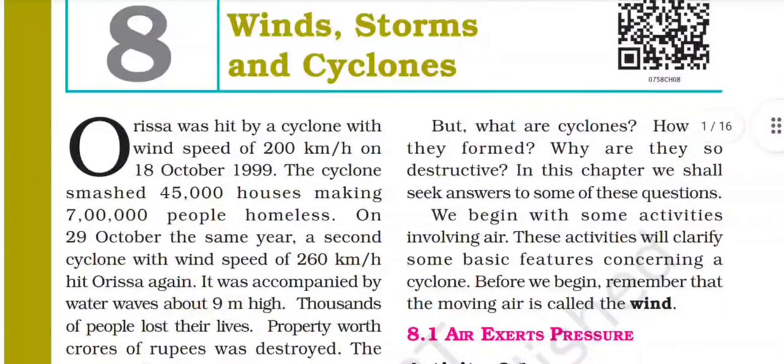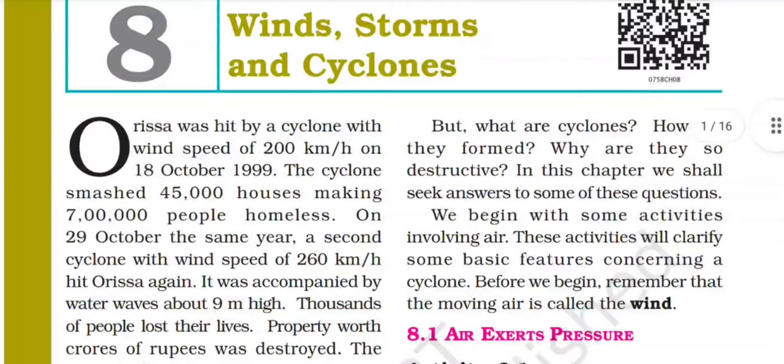Hello everyone, in this video we will learn about lesson 8: wind, storm and cyclone. Odisha was hit by a cyclone with a speed of 200 kilometers per hour on October 18, 1999. The cyclone smashed 45,000 houses, making 7 lakh people homeless. On 29 October the same year, a second cyclone with a speed of 260 kilometers per hour hit Odisha again.